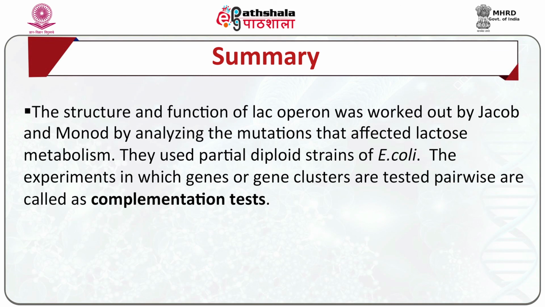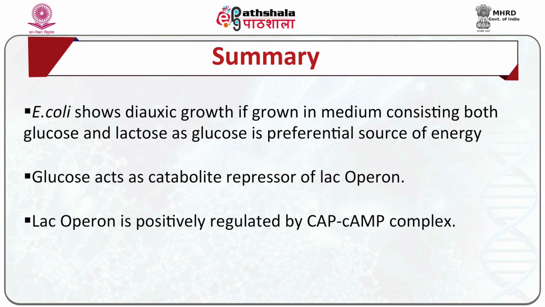The structure and function of the lac operon was worked out by Jacob and Monod by analyzing the mutations that affected lactose metabolism. They used partial diploid strains of E. coli, and the experiments in which genes or gene clusters are tested pairwise are called complementation tests. E. coli shows diauxic growth if it is grown in a medium consisting of both glucose as well as lactose, as glucose is always the preferential source of energy for the bacteria.